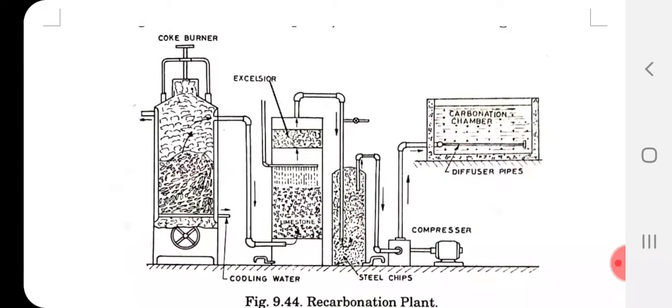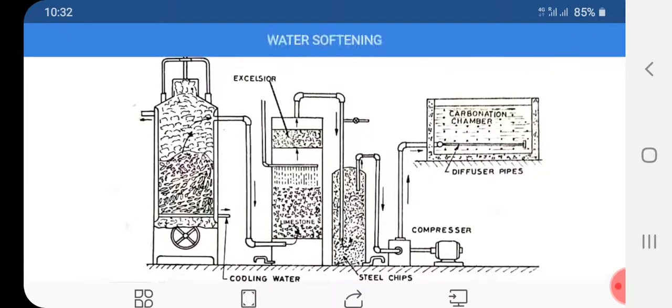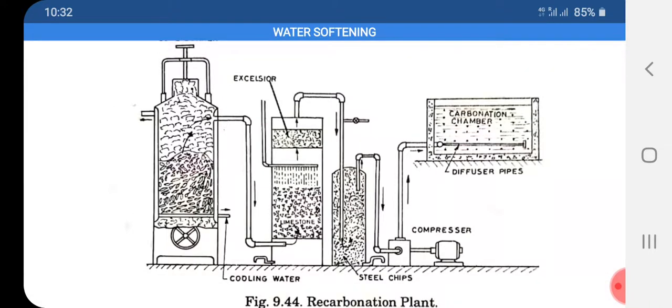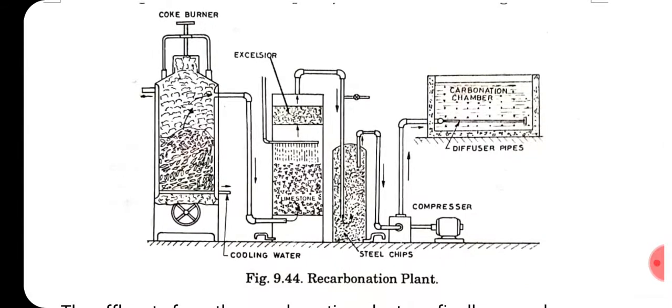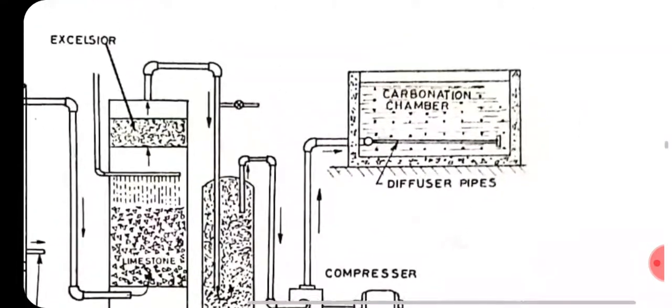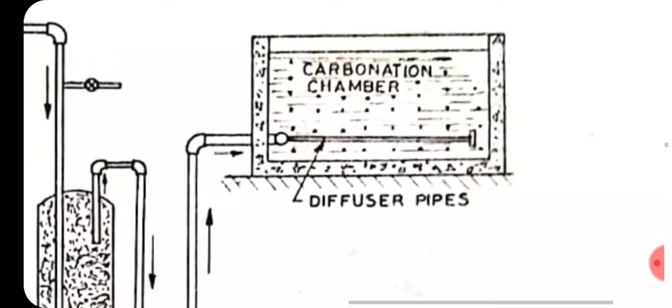This is the figure where the process can be easily seen. The arrows show how the water is passed. Water passes through the coke burner and goes through the limestone. The cooling water tower is provided over here, and it goes up again to the excelsior, comes out through the pipe, comes down and passes through the steel chips. It comes up and down again, and with the help of a compressor the water is made to pass to the carbonation chamber. This is the carbonation chamber.